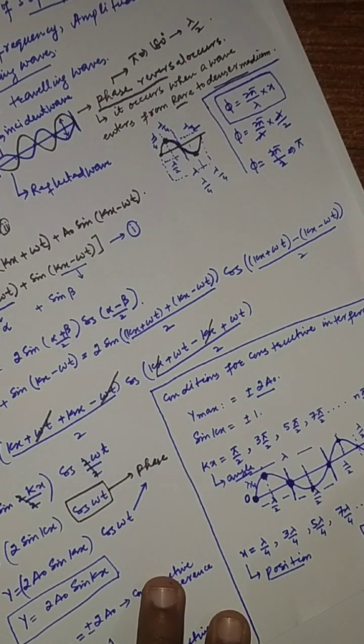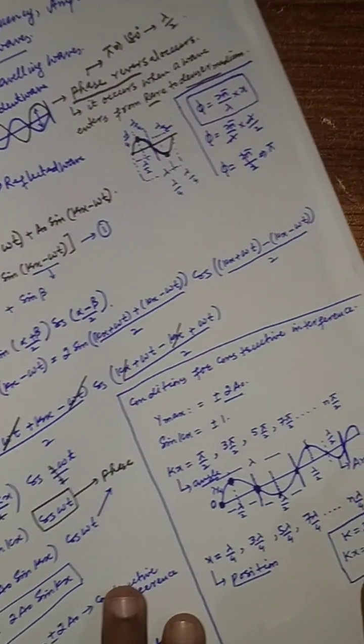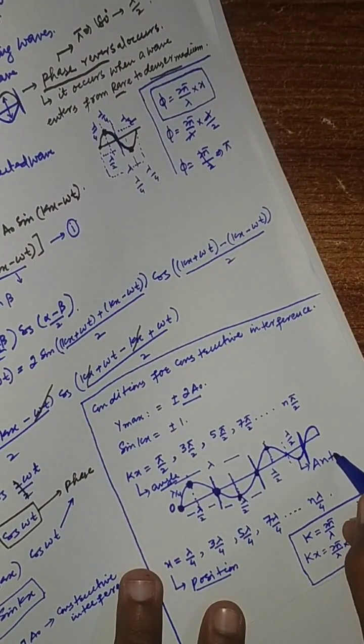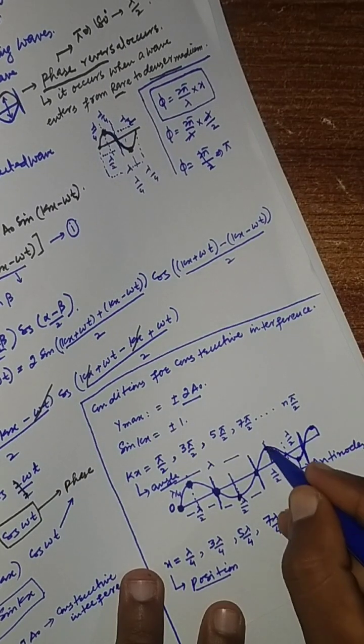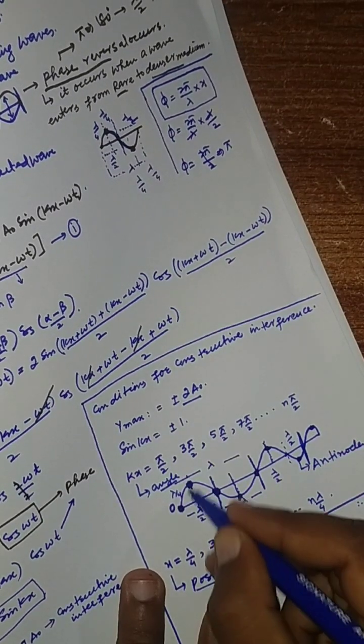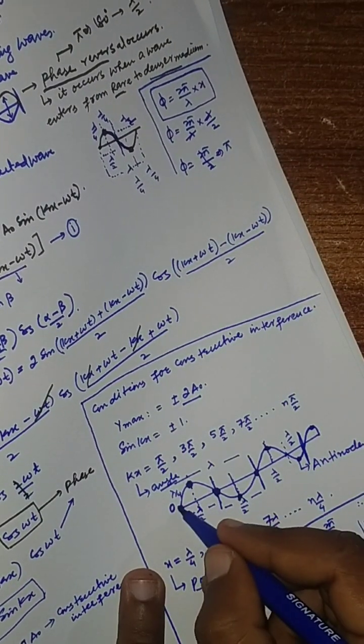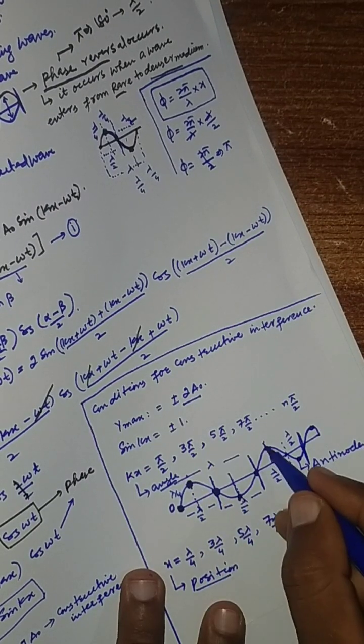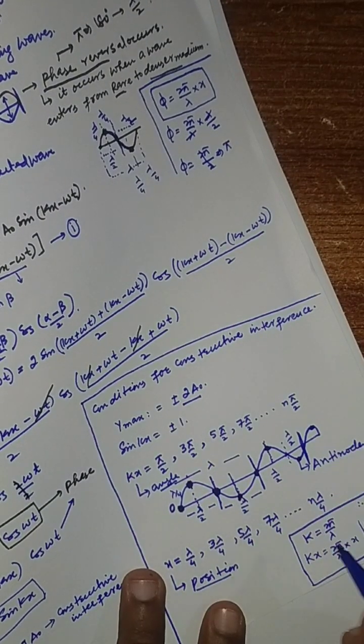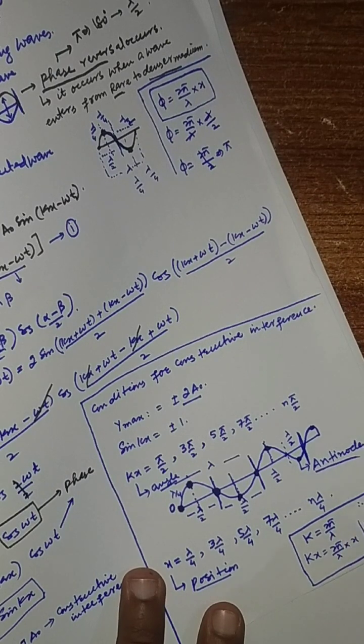So these are the antinodes. All these points are the antinodes.